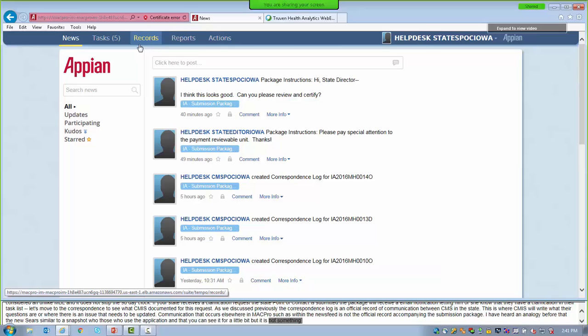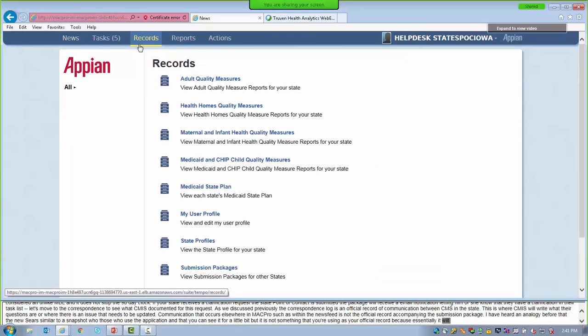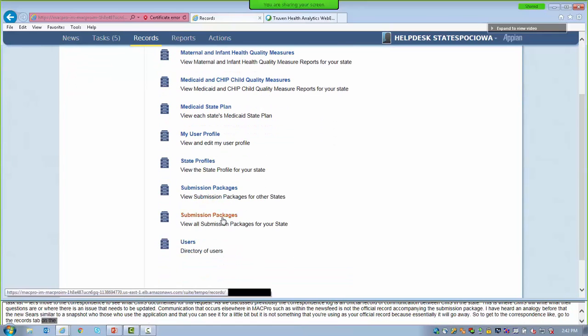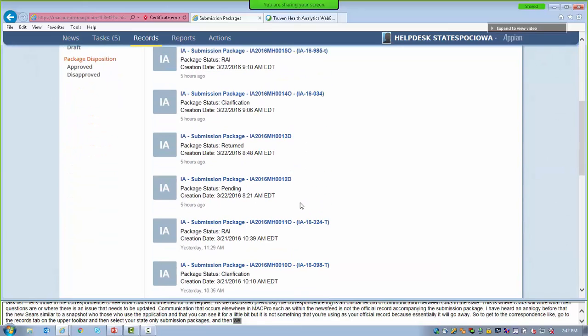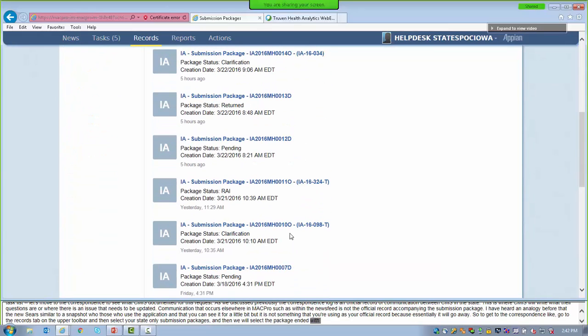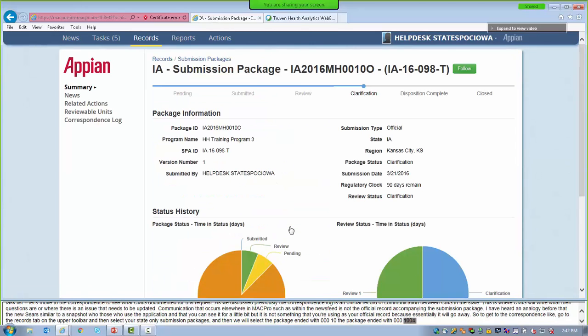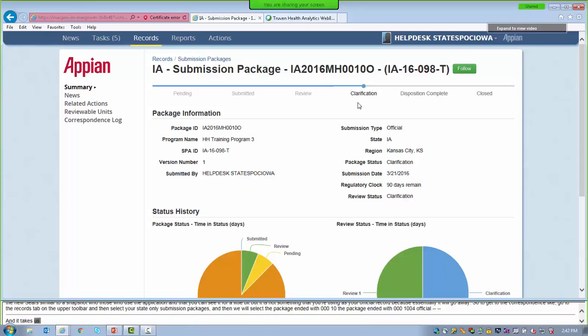So to get to the correspondence log, go to the Records tab on the upper toolbar and then select your state-only submission packages. And then we're going to select the package ending with 0010O for official. There we go, that one. This takes us to the familiar package summary page. And now let's take a look at the correspondence log to understand why CMS initiated a clarification.